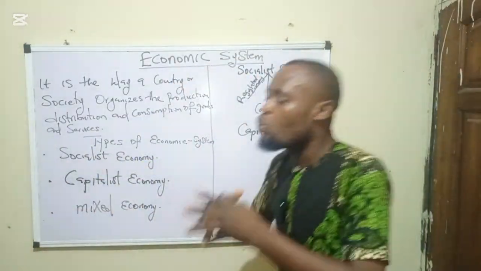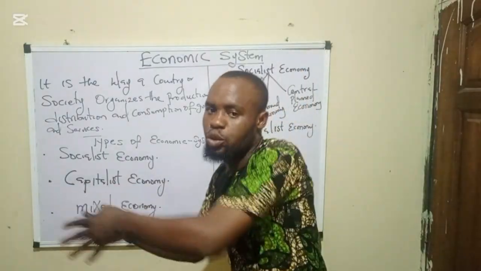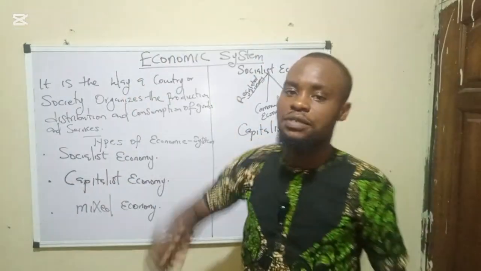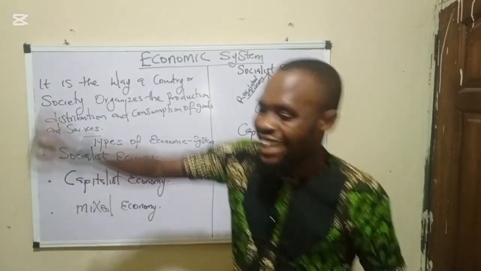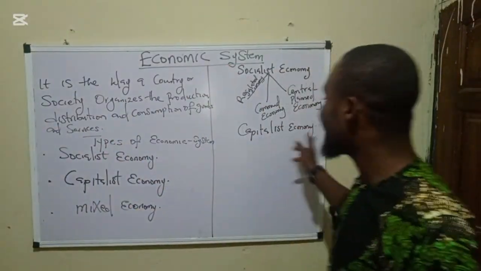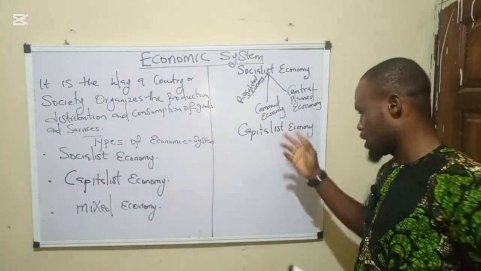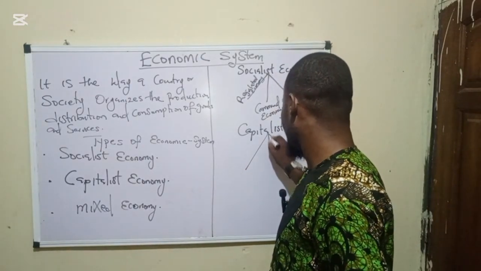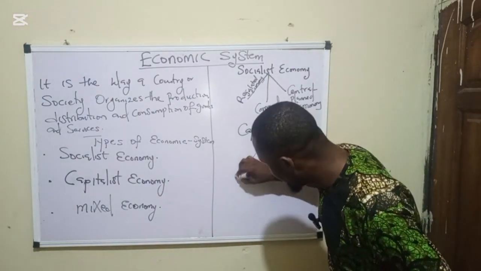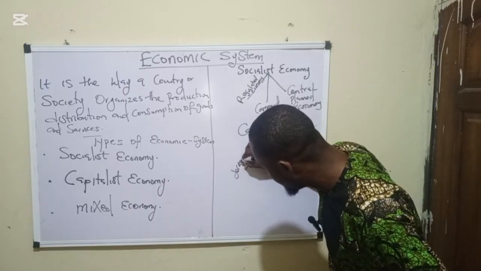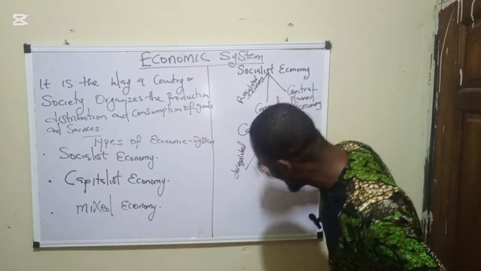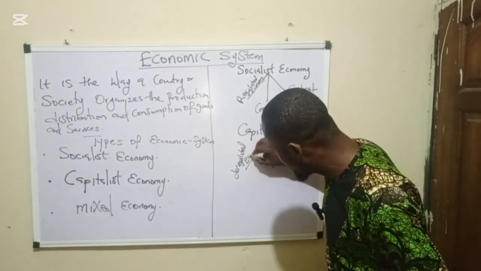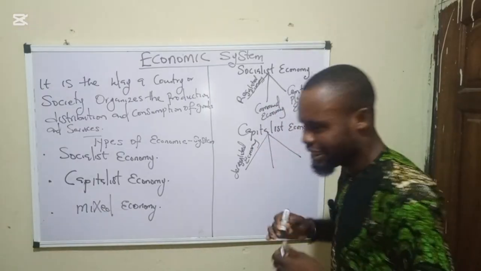Now, the question is, what if we do not see private individuals there? Another name for private individuals is the private sector. Now, what are other names of capitalist economy? Take note. Another name is deregulated economy. In fact, this is a JAMB question. JAMB asked this question one year, whether 2018 or so.